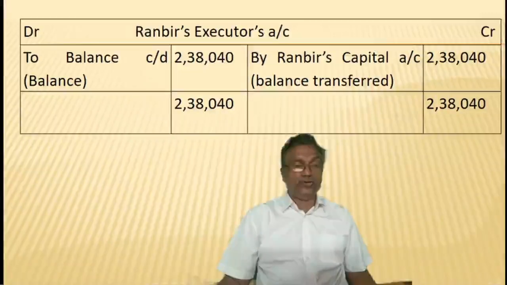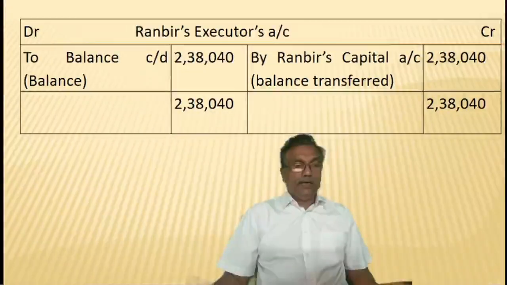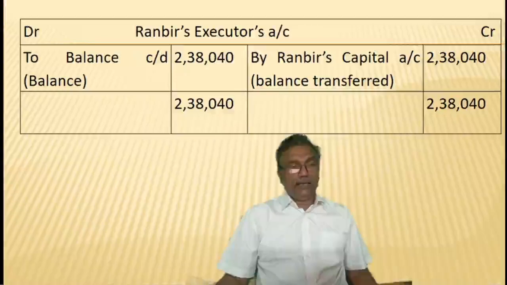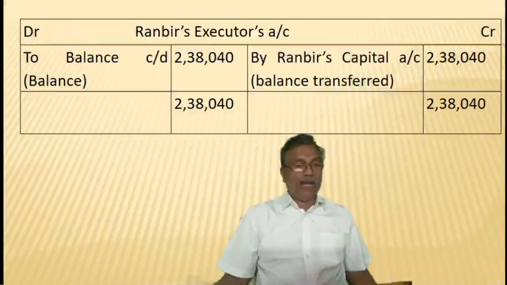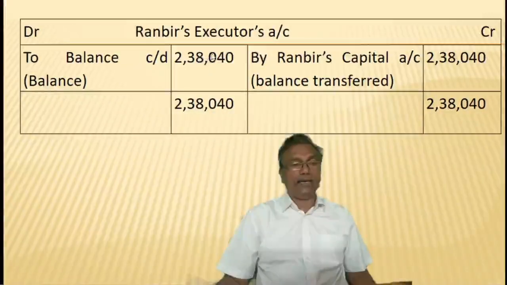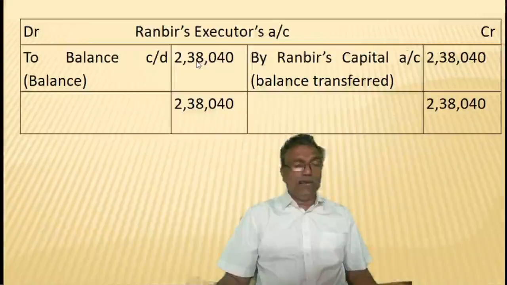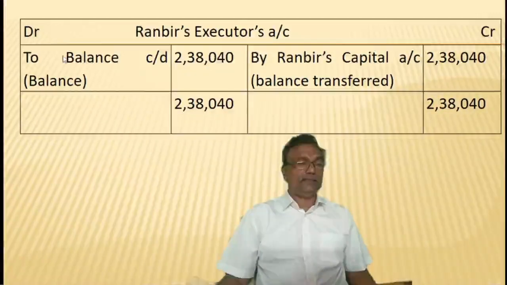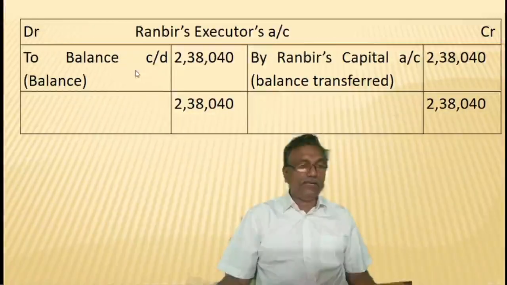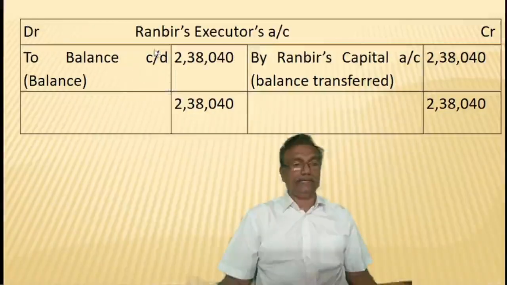So we will be closing here by recording the complete balance. Since no amount is paid in cash, the complete balance will be carried to the liability side of the new balance sheet. So record on the debit side to balance carried down 2,38,040. This will be reflected on the liability side of the balance sheet.